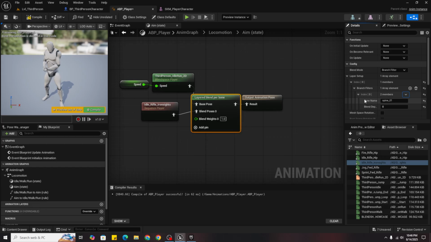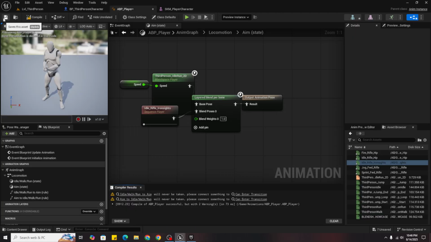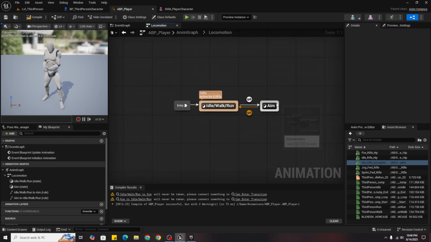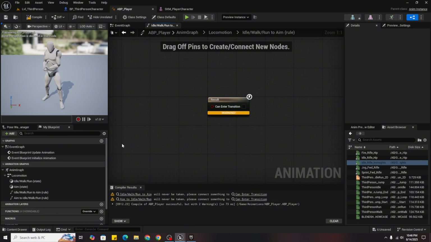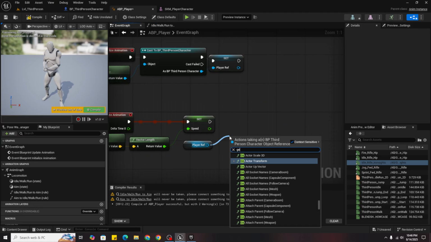So this is the bone the character has. I can show you that spine_01 which is located here. So it separates this animation from this animation. So now we can come back to locomotion, and on the idle walk to aim just click on it, but before that go to event graph, again get player ref or player reference, drag it and get the is aiming, and then again right click it and promote to variable.